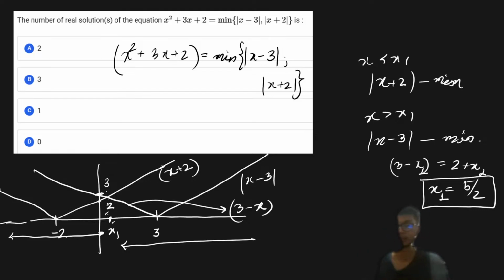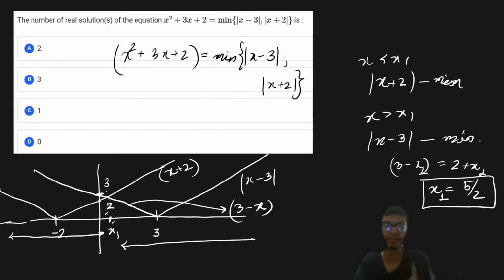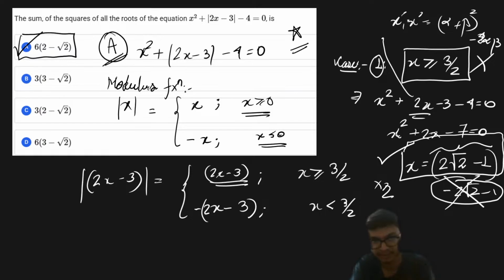So depending on the value of this 5 upon 2, I'll have different definitions, right? Now let us try to solve it over here by taking two cases. These case-making problems are really important, because this type of question where you have to make cases has already been asked many times in your JEE Mains. So please make sure that you revise this particular concept before you go for your JEE Mains second attempt. All right.